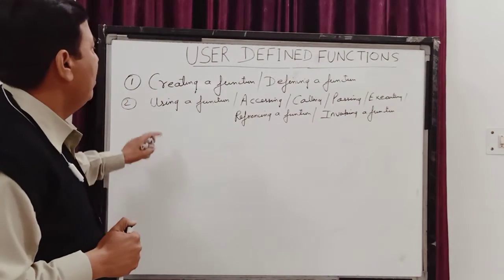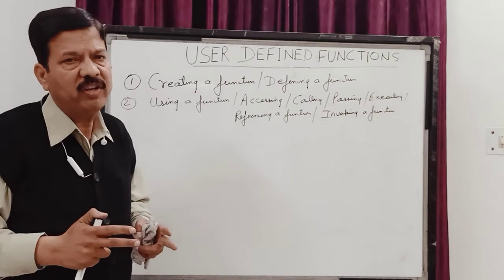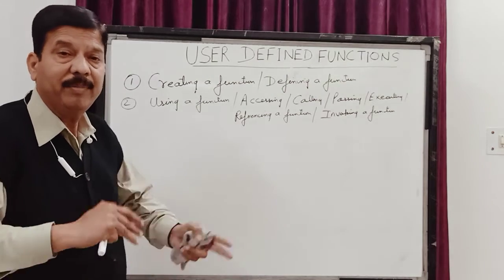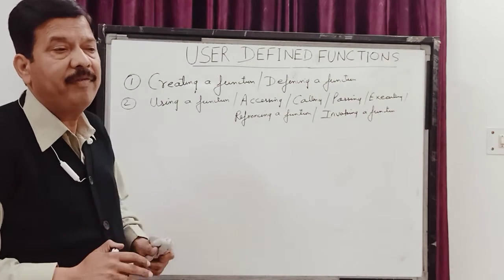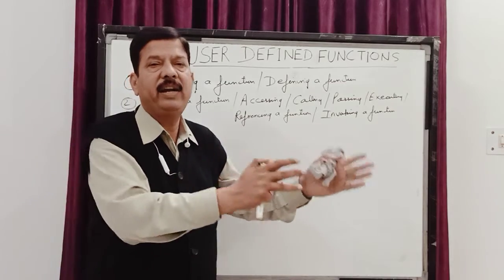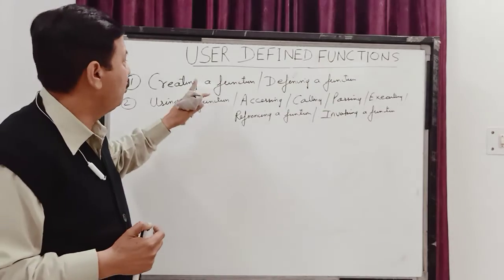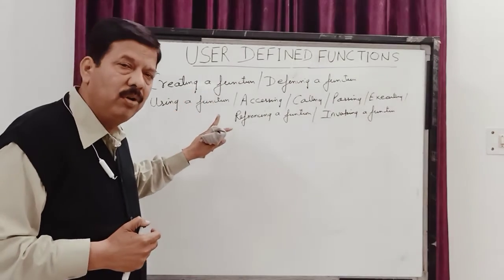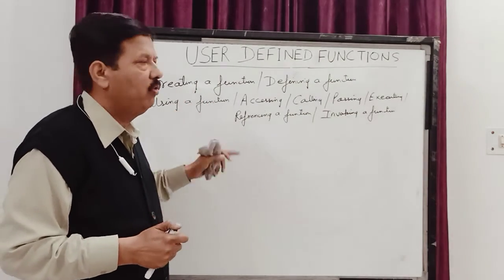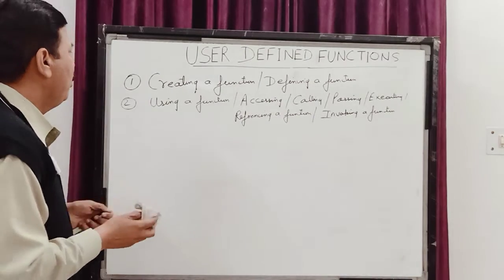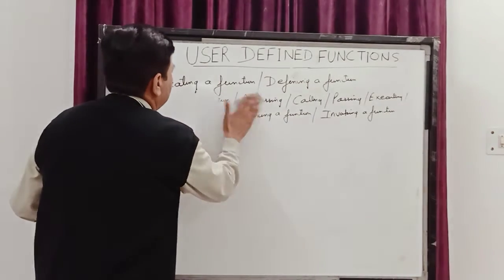So children, the next thing is that when we want to use a function, it must first be created and then used. Even the library functions which we studied are created beforehand and we are using them. But the functions which we define, we have to create them also, and only then can we use them. So children, I hope this part is clear. Now we come to creating a function.